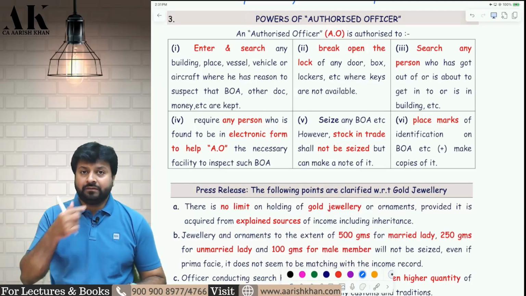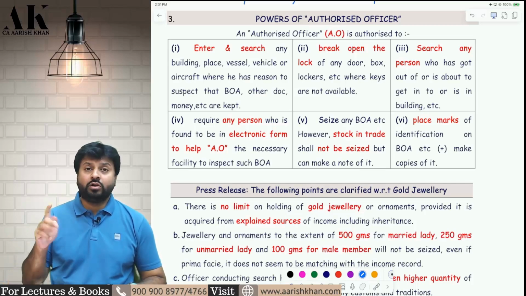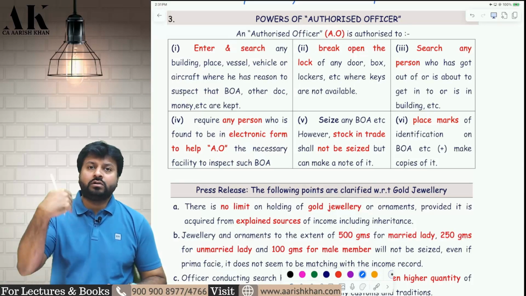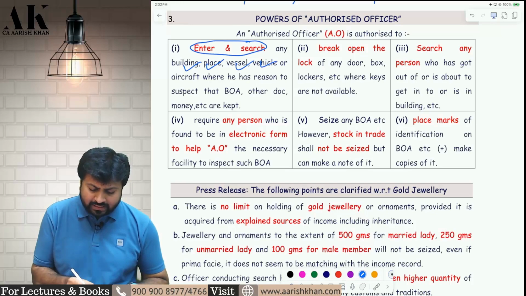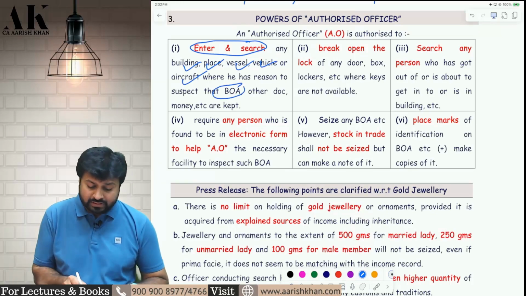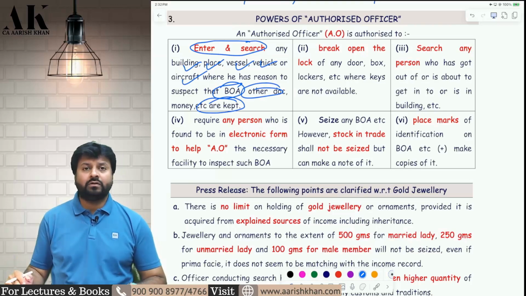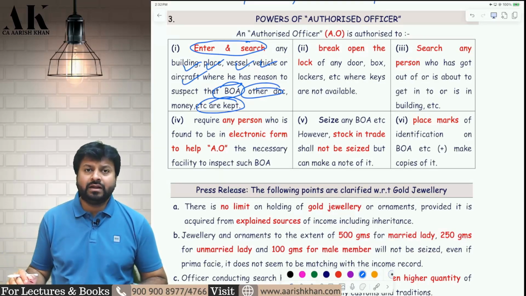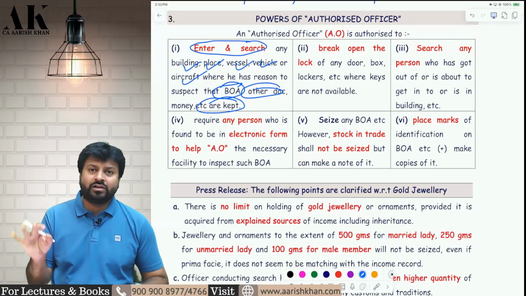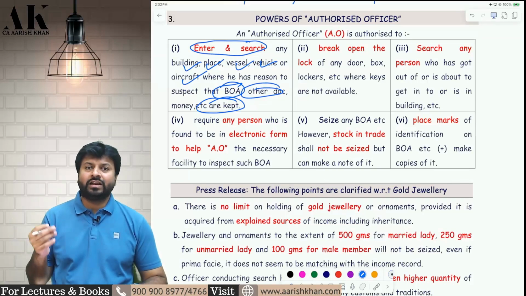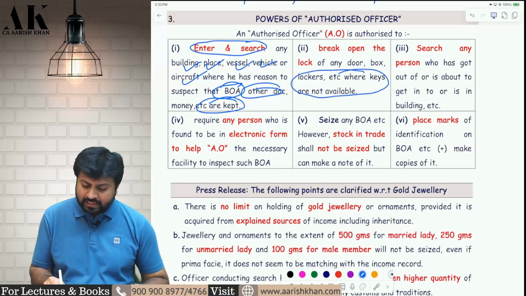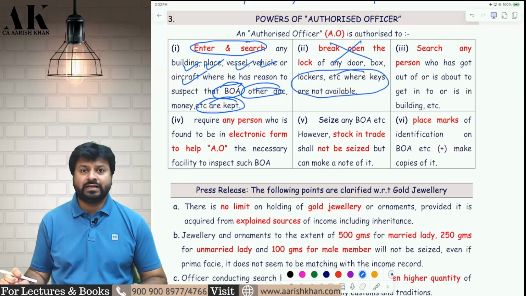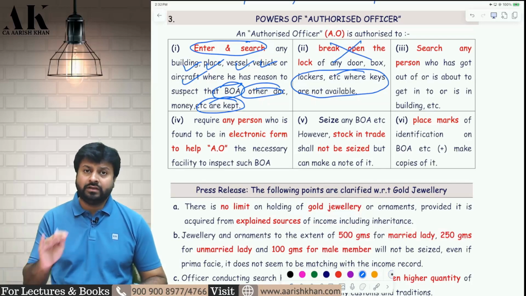Now, once the officer gets the warrant, he will be called not assessing officer but authorized officer. Authorized to do what? Authorized to do search and seizure. First of all, he will enter and search any building, any place, any vessel, any vehicle, any aircraft, wherever he suspects that books of accounts, documents, money, etc. are kept. Not only a building, he can enter your office, your house, your godown, your car, your aircraft, vessel, ship, everywhere. Plus, if the keys are not available, he can break open the door, lock, safe, almirah, etc. He can break open the lock if keys are not available.